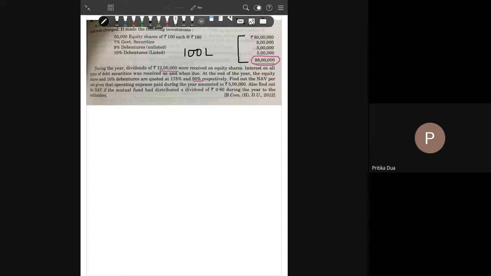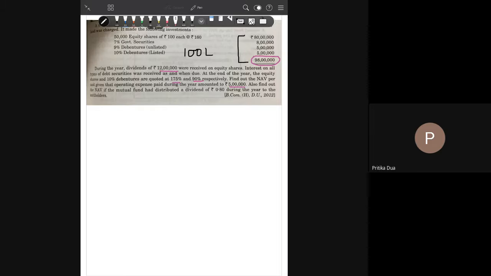You have to find out the NAV given that the operating expense paid during the year, which is not outstanding but has already been paid, is 5 lakh rupees. Also, find out if the NAV will change had the mutual fund distributed a dividend of 0.80. So there are two parts in this question. Let's begin with the first part.